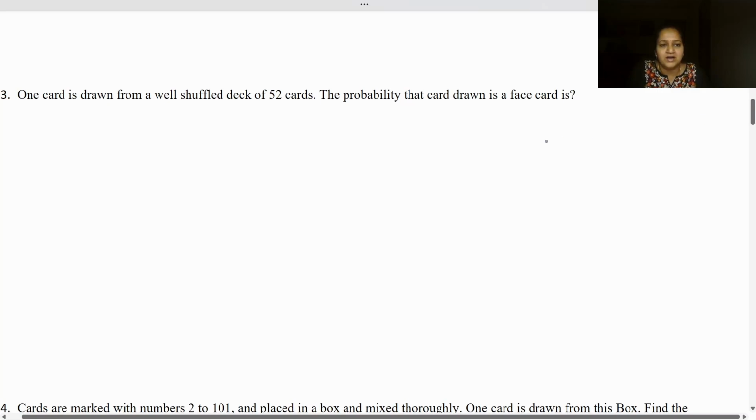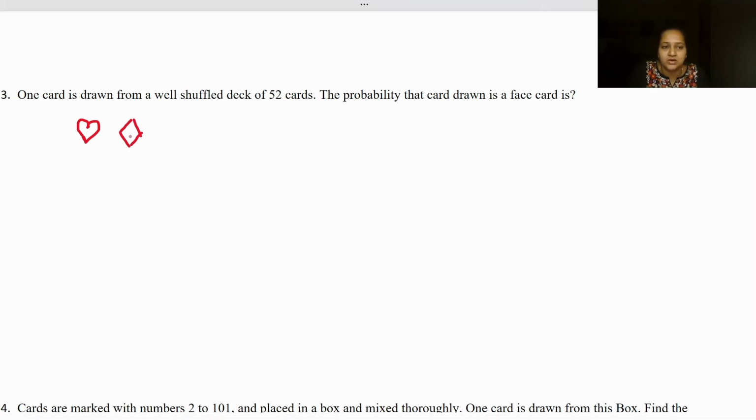One card is drawn from a well shuffled deck of 52 cards. What is the probability that the card drawn is a face card? First of all, let us understand cards. We have two colors.